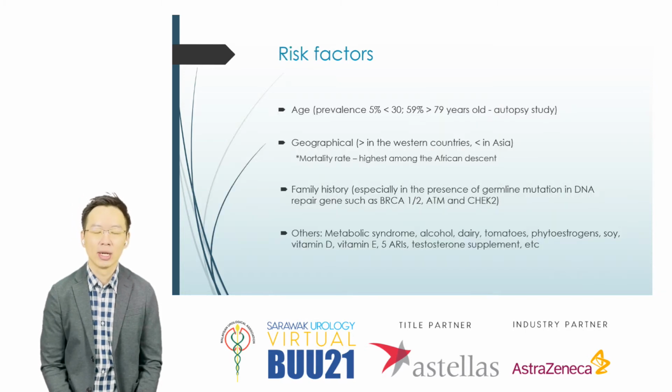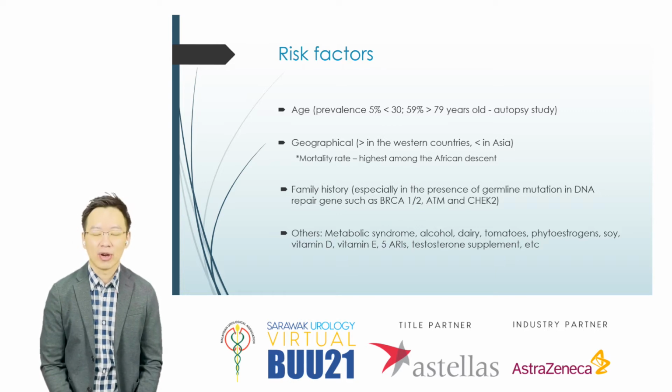So what are the risk factors? There are actually three important risk factors associated with prostate cancer. First is age. The older we are, the higher the likelihood that we're going to get prostate cancer. Geography also plays a very important role; it seems to be more common in Western countries, less in Asia. There's actually data that followed up a group of Japanese men who migrated to Hawaii and realized that the number of prostate cancer diagnoses among this group of Japanese men approached that of Western countries. And surprisingly, mortality rate is highest among those of African descent.